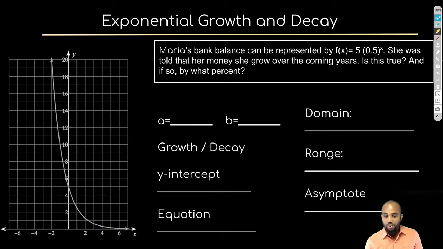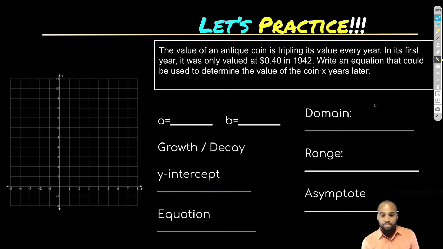All right, next problem. Let's see if you can do this by yourself. The value of an antique coin is tripling its value every year. In its first year, it was only valued at 40 cents in 1942. Write an equation that could be used to determine the value of the coin in X number of years. So what equation could I write to represent this? I will pause it here and see if you can come up with the equation that we could use.